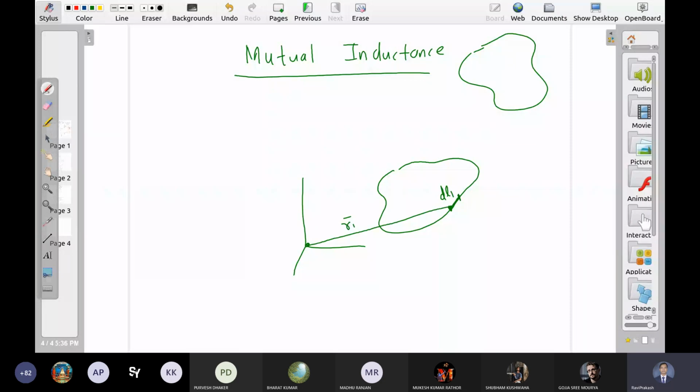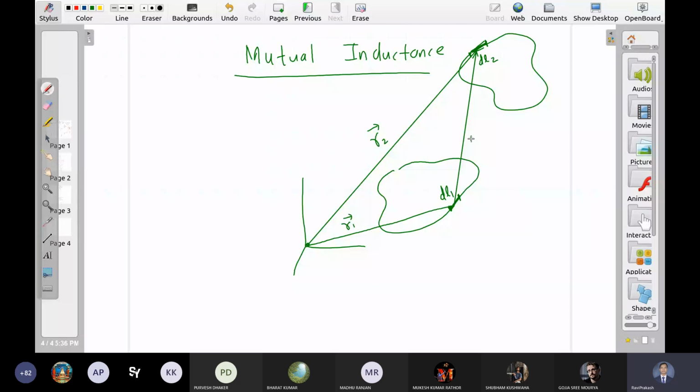There is some small element here. क्या size है इसका? dl2. What is the position of this? This is the position, vector r2. Or let us say, what is the connection between these two? That is this vector, right?